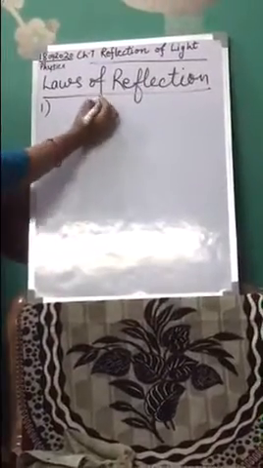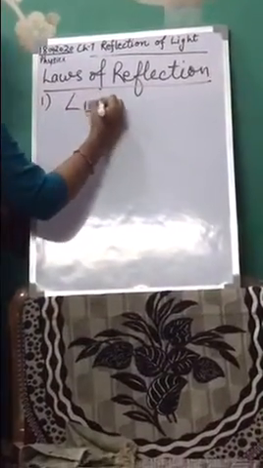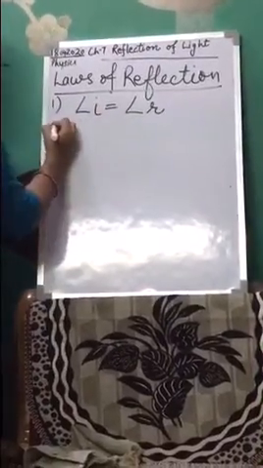Laws of reflection. What are the two laws of reflection, class? It is a very important question. It has come many times in exams also. First law of reflection says that the angle of incidence is always equal to the angle of reflection. Angle i is always equal to angle r. In every reflection, whenever it is taking place, angle i is equal to angle r.